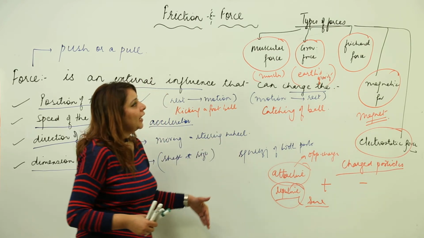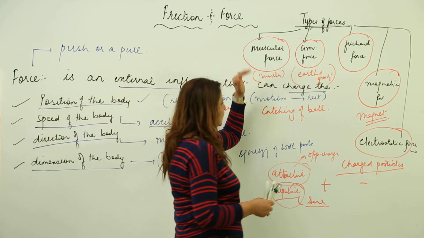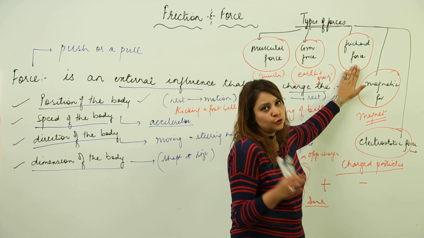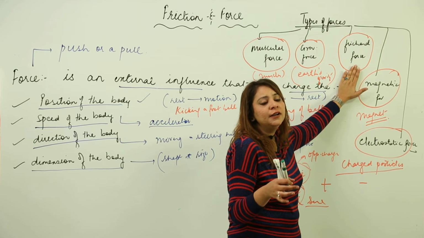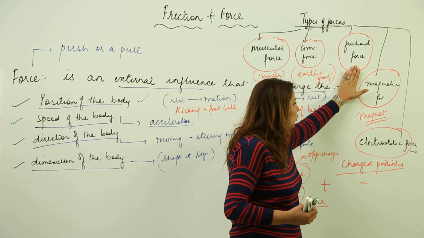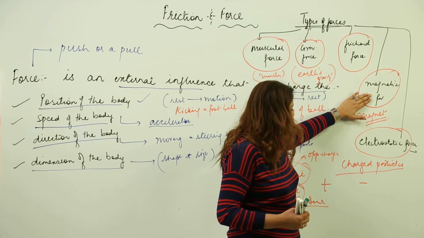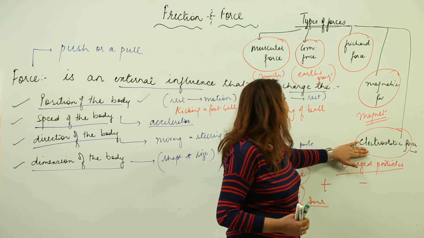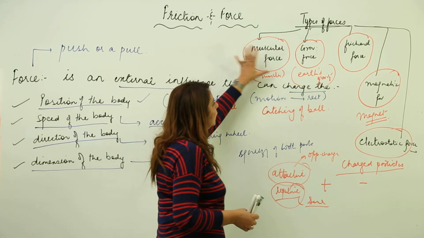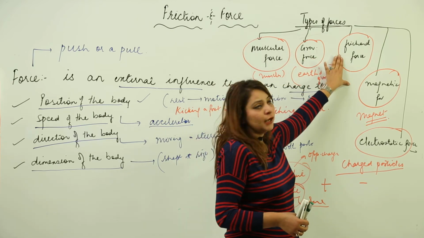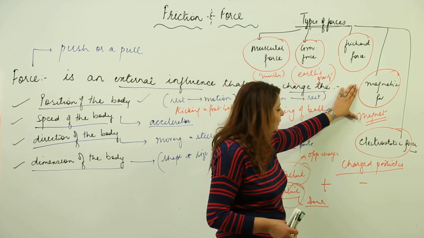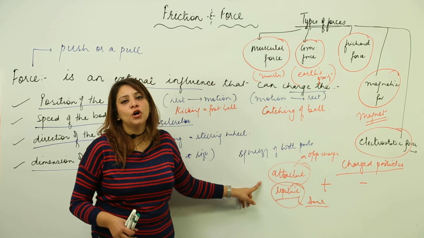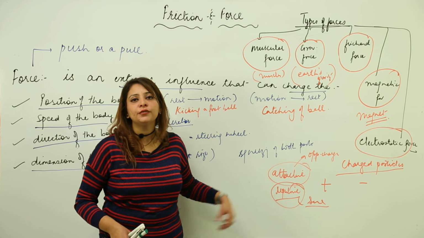So this is all about the type of forces. Muscular, force exerted by muscle; gravitational, force exerted by Earth's gravity; frictional, when two bodies come in contact with each other and one body just tries to move over another body. Force exerted by magnet is magnetic force, and force exerted between charged particles is an electrostatic force. This is an attractive force. This is an opposing force. This is again an attractive force, and this can be attractive or repulsive just depending upon if the charges are same or different. So it depends upon the nature of the charges.